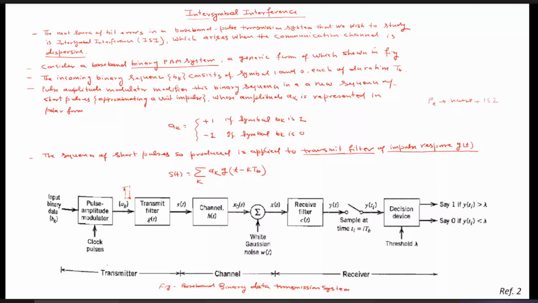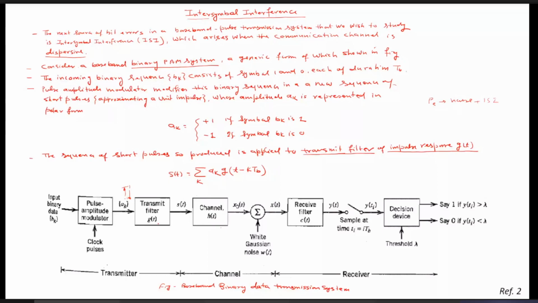Now this A_k, which you can consider approximately a unit impulse signal, is given to the transmit filter. This transmit filter is nothing but the whole transmitter's transfer function, whose impulse response is given by g(t). Once it passes through this transmit filter, at the output it generates s(t).